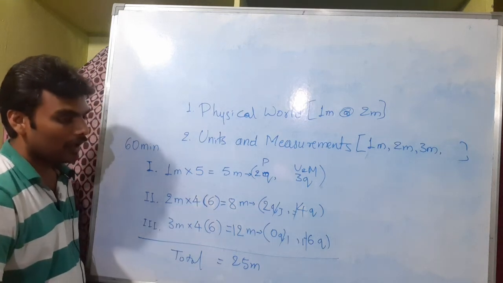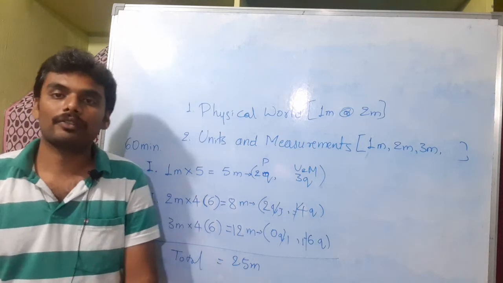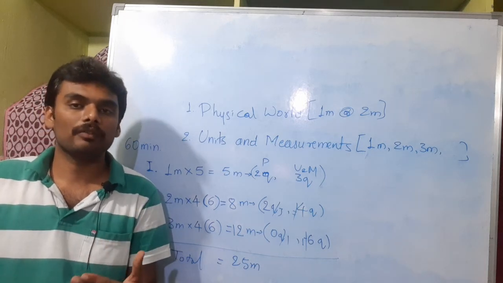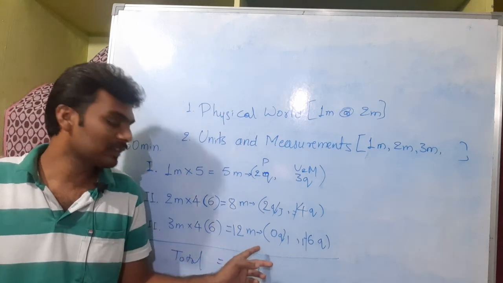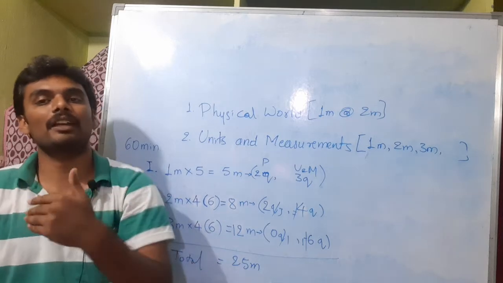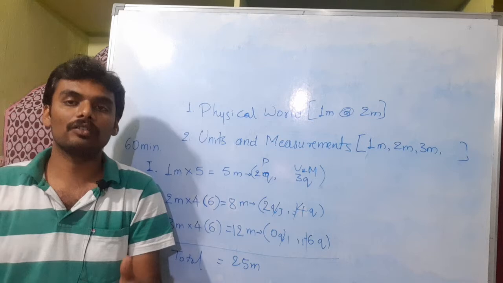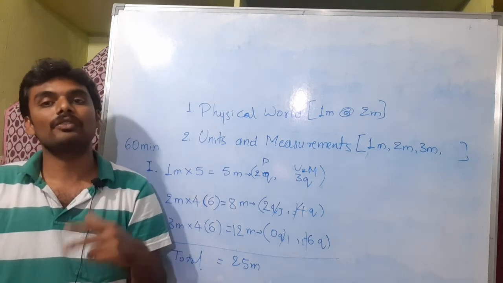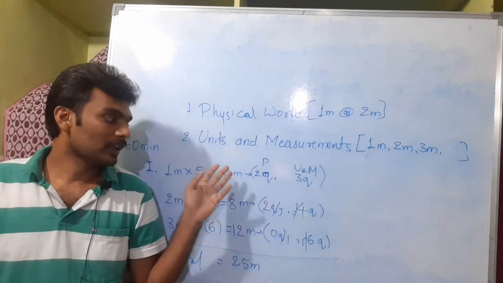Regarding the strategy to read, I would always suggest you go for the questions which carry more marks, which means you should first cover 3-mark questions. You should always concentrate on the questions which carry more marks. First you should cover all the 3-mark questions, then you go for 2-mark questions. And after covering 2-mark questions, you can go for 1-mark questions. So that's how you should plan.